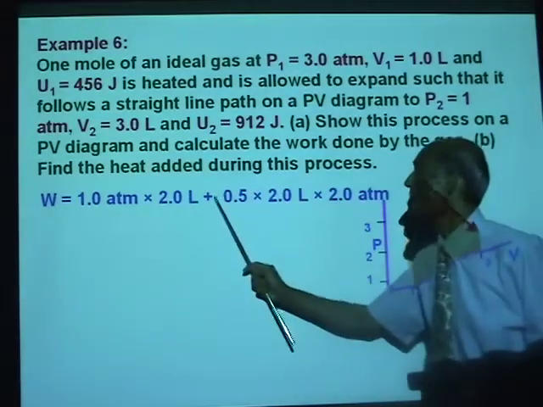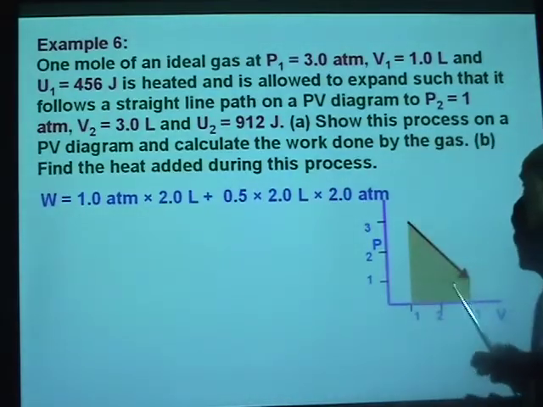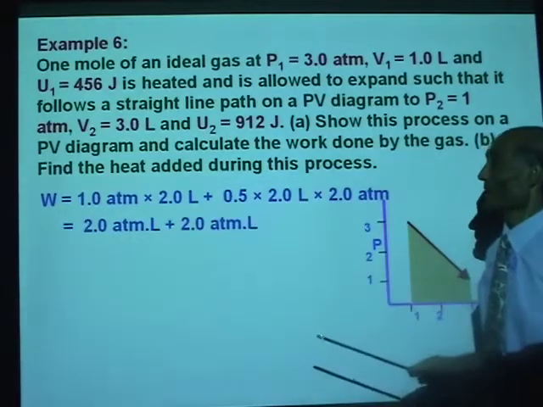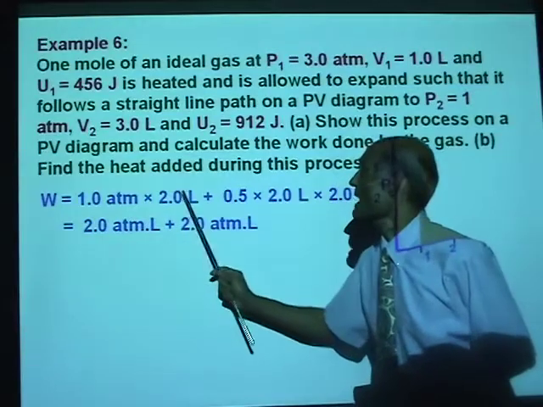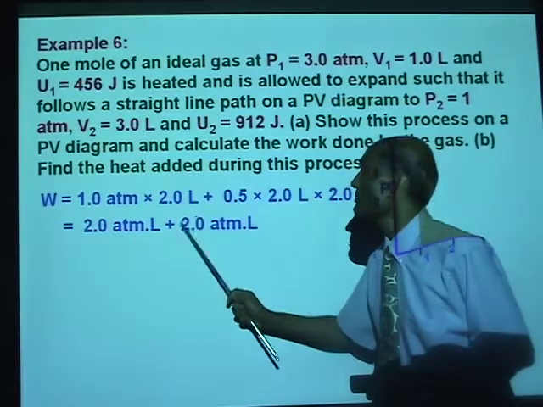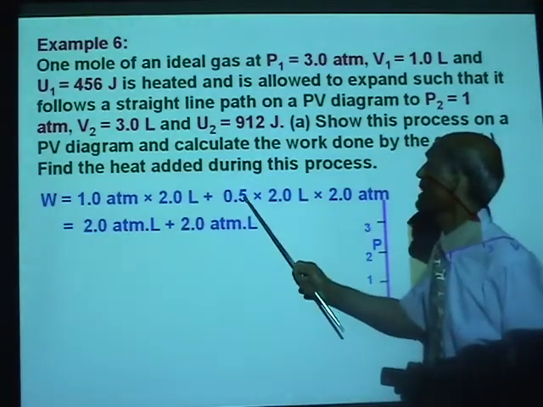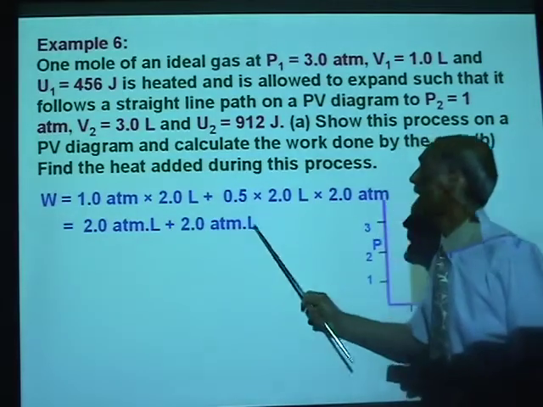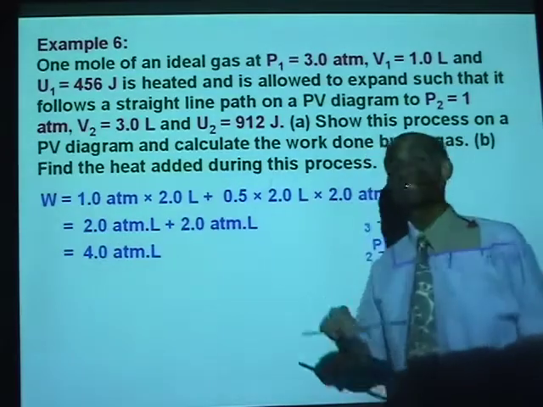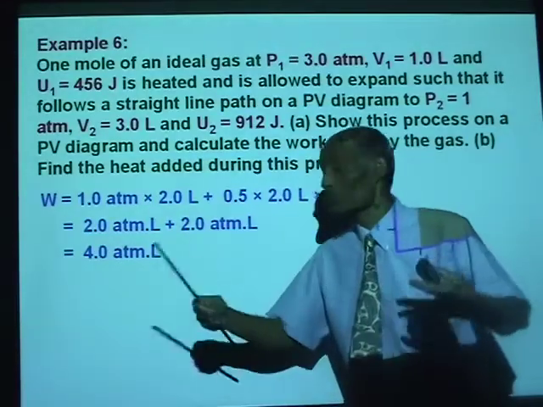So that will be 1/2, 0.5 is for 1/2, 1/2 base. Base is 2 liters. And the height is 2 atmosphere. Alright. That will be 1 multiplied by 2 is 2. So that will be 2 atmosphere liter plus, this again is 2 times 2 is 4, 4 times 0.5 is 2, 2 atmosphere liter. And that gives me 4 atmosphere liter. Can you now convert atmosphere liter to joules?